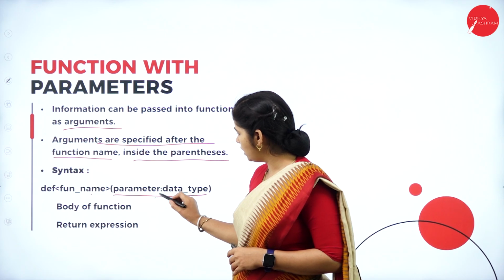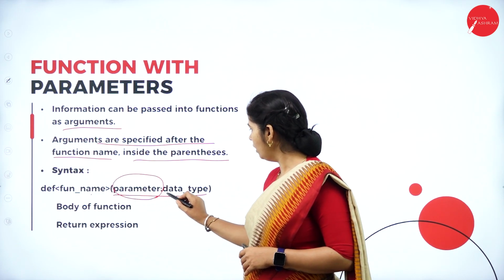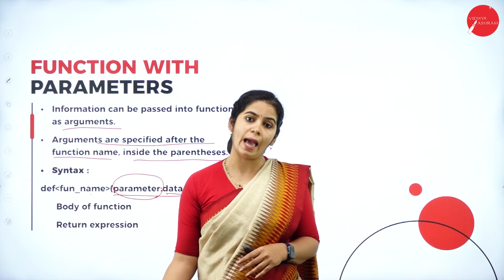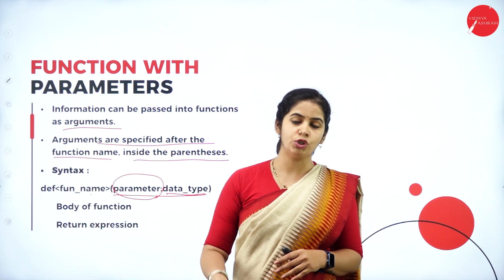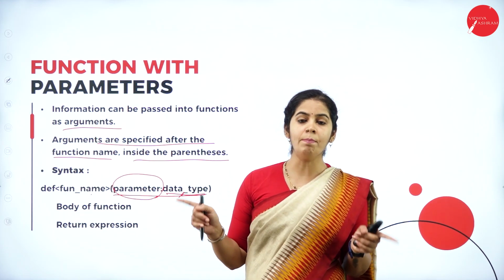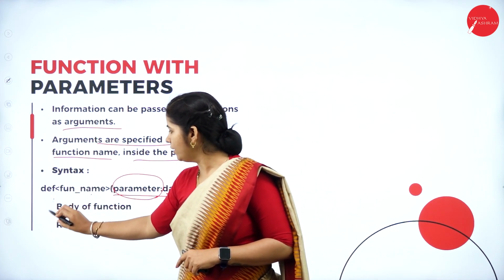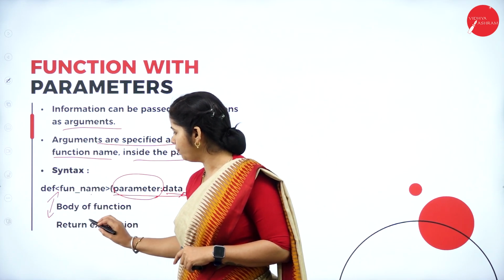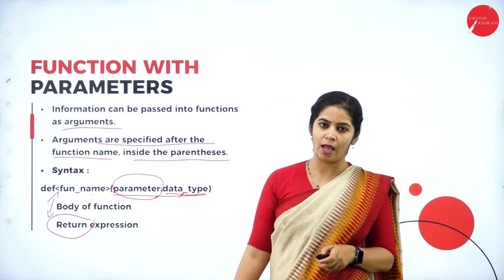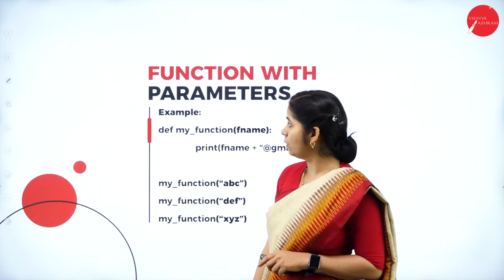So here we have the parameters and their data types. Which data type is it carrying? What value should we give as a parameter? That should be declared within the parenthesis. After that, we give the body of the function, and as the syntax of the function goes, we have to return some value to the main execution.